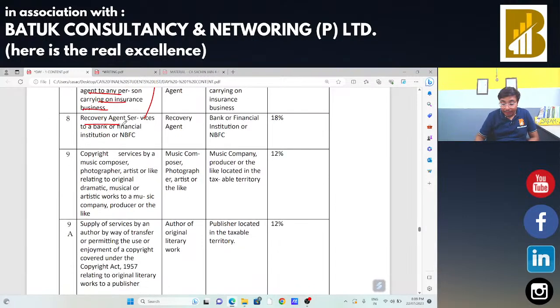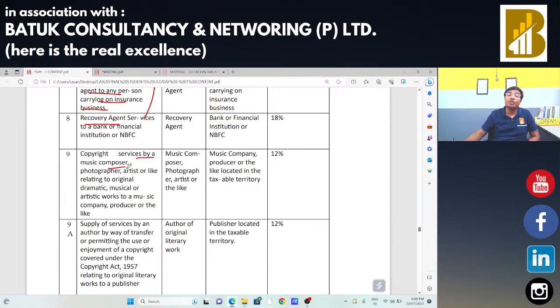रिकवरी एजेंट होते हैं, multiple banks and NBFCs, non-banking financial companies, are going to appoint certain recovery agents, वसूली भाई जिनको बोलते हैं, to recover the amount of loan. In that case, the recovery agent is going to provide the services to the bank, but in that case also the bank is liable to make the payment of taxes as a recipient under reverse charge mechanism.